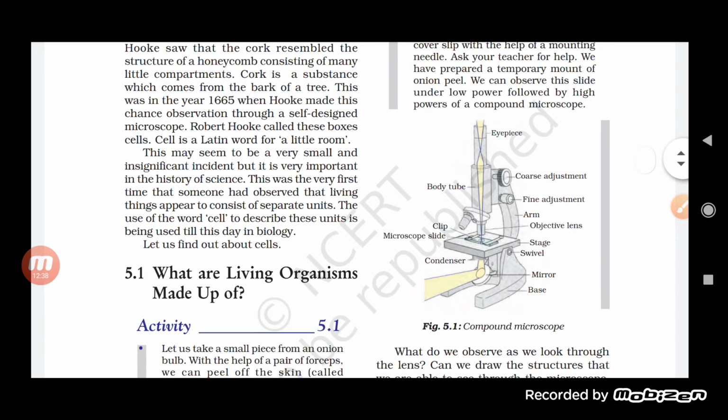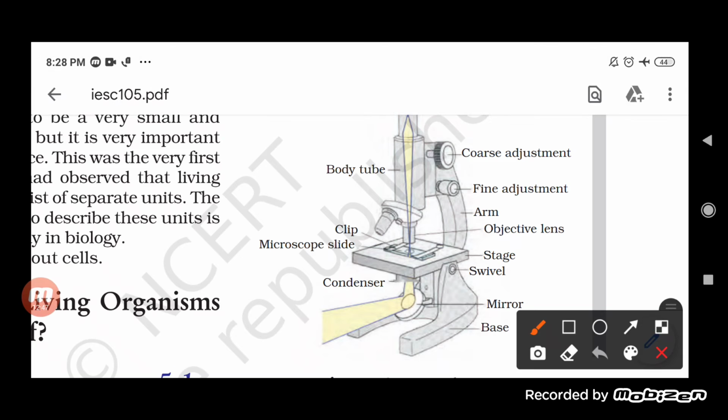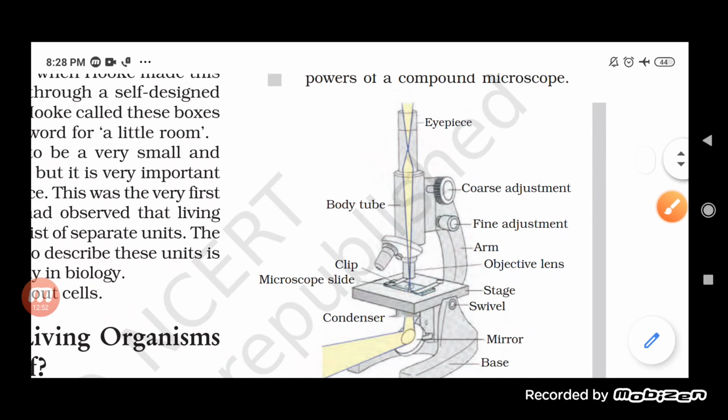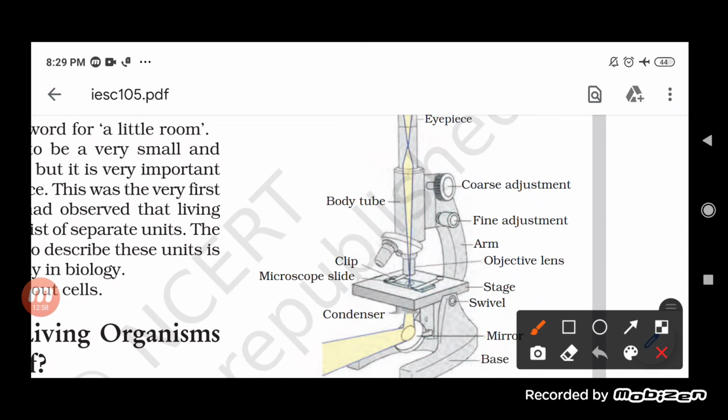See here, this is a microscope. Let me show you what things are present in the microscope. First of all, see students, this is the base, the base of the microscope. The second one, there is a mirror. What is the use of this mirror? This mirror helps in taking the light which is coming from any source and reflecting this light to the slide so that we can see it properly.